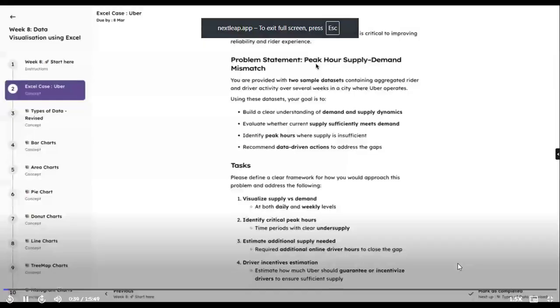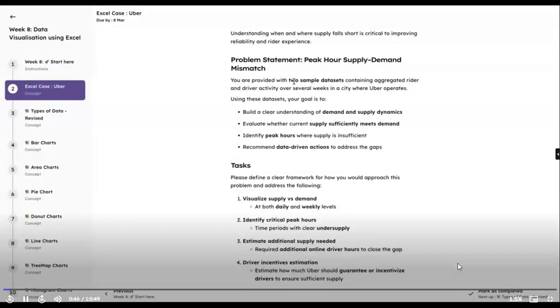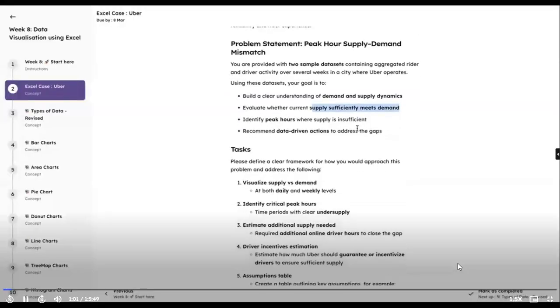What we are given is two sample data sets. One is on the supply side, one is on the demand side. We have to build a very clear understanding of four things. One is demand and supply dynamics. Second is to evaluate whether supply actually is sufficient according to the demand. The third is to identify some peak hours and then give some insights using data analysis. Right? Any questions till this point?